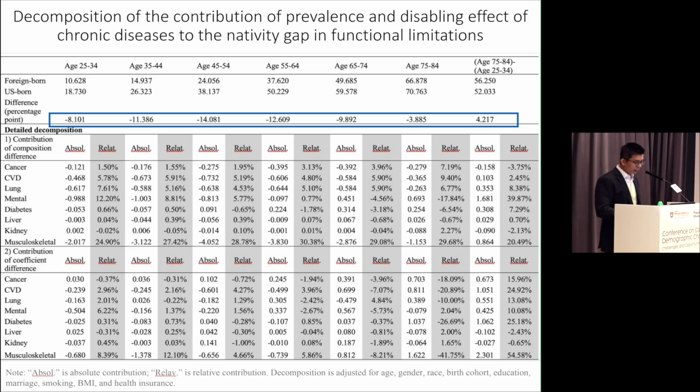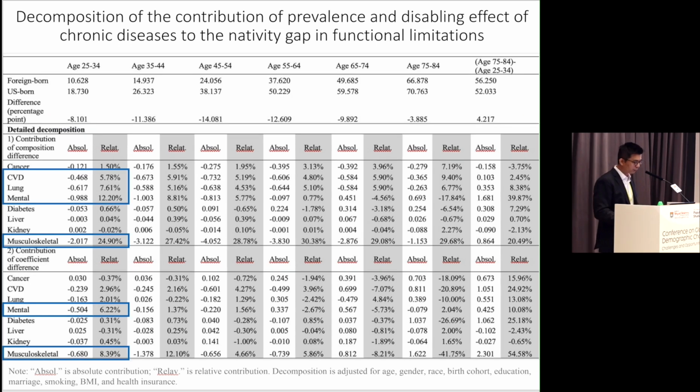Then the question is, first, why do immigrants have this kind of advantage in functional limitation, and second, why does this advantage diminish with age? So in the lower panel again, we decompose the contribution of the prevalence and also the disabling effect of this chronic disease to this native gap in functional limitation.